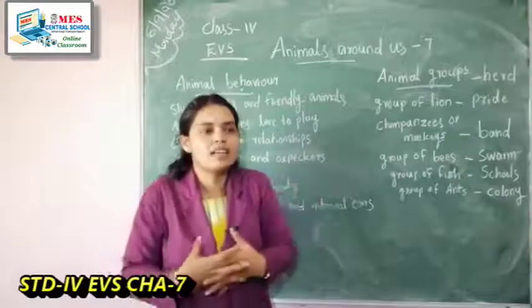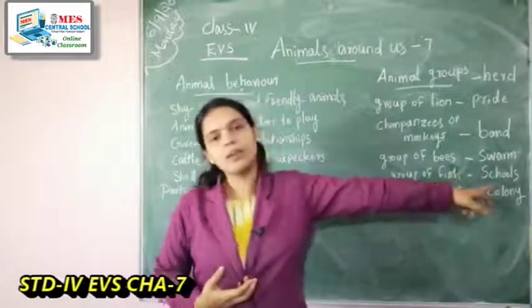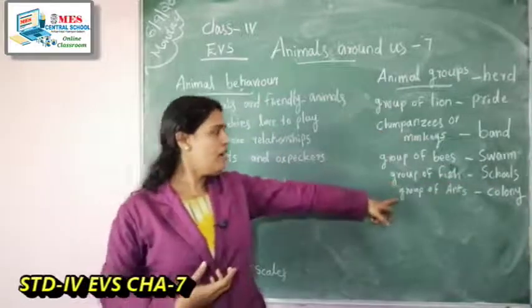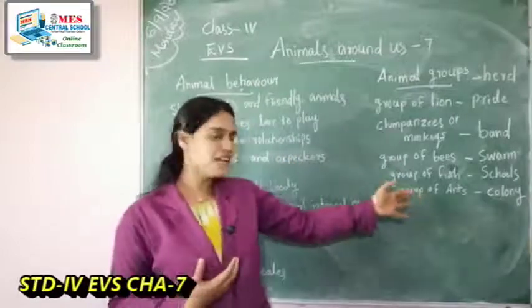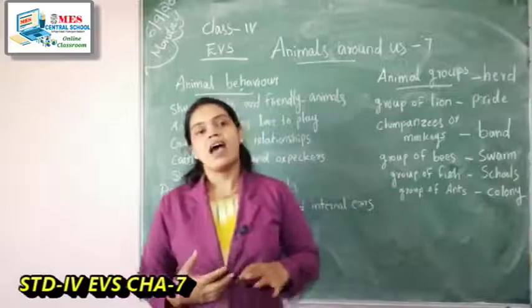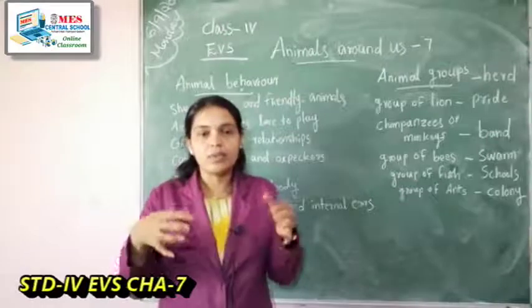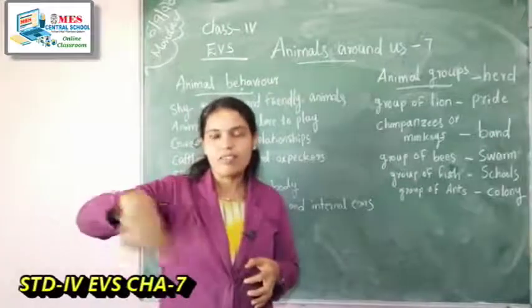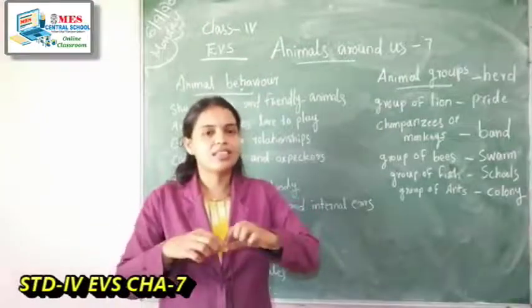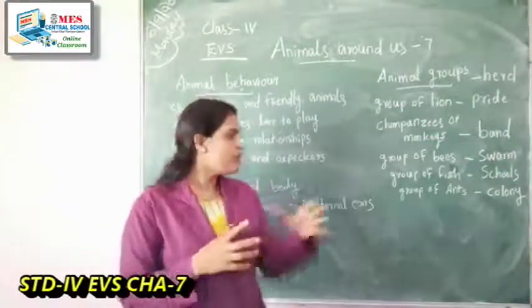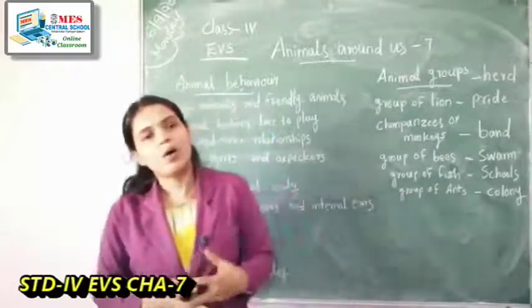A group of fish is called a school. Lastly, we are all familiar with this group in our home: a group of ants. Ants move in a group in a line to search for their food, and they also go back to their home in a line. That group of ants is called a colony.